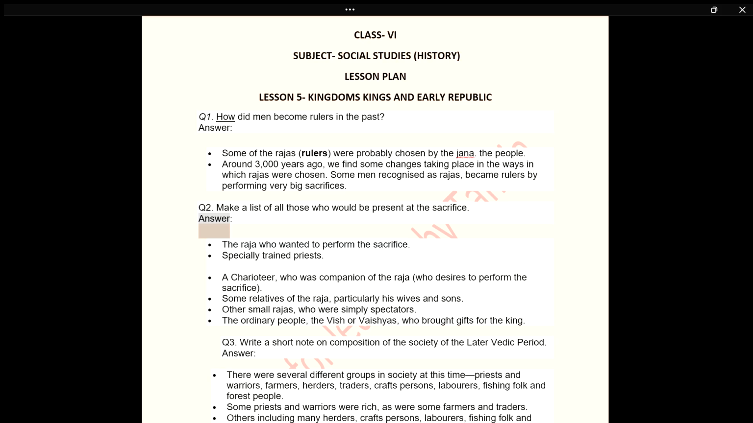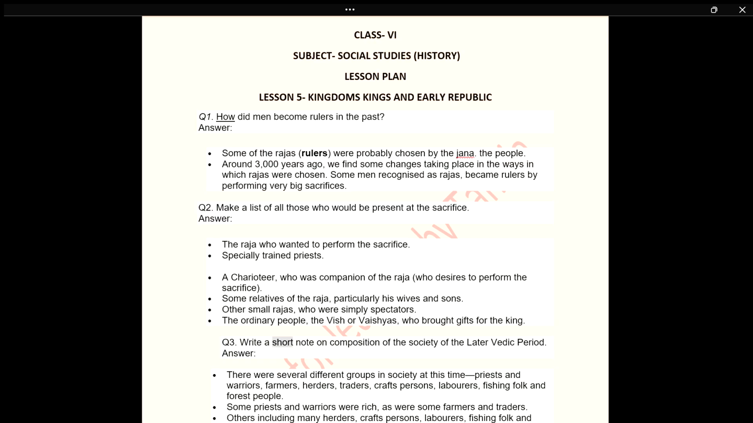Answer. The Raja who wanted to perform the sacrifice. Specially trained priests. A charioteer, who was a companion of the Raja who desires to perform the sacrifice. Some relatives of the Raja, particularly his wives and sons. Other small Rajas, who were simply spectators. The ordinary people, the Vish or Vaishyas, who brought gifts for the king.